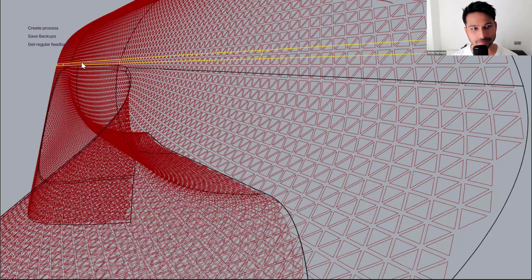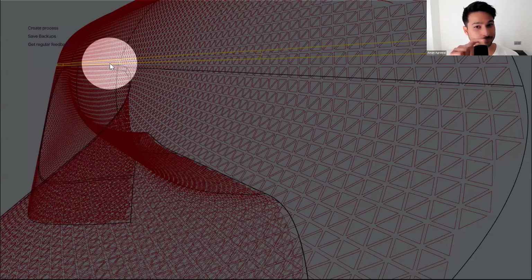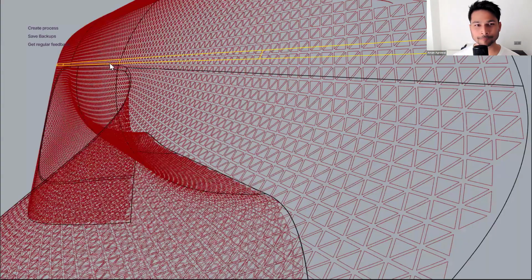There were also some rules that I needed to take into consideration. They provided me with a region where the parting line was supposed to be, and I had to make sure that the texture was actually aligning in that portion. That was probably the most difficult part because I had to anchor some points in Kangaroo. But eventually it turned out to be a pretty decent texture. They liked the end result.